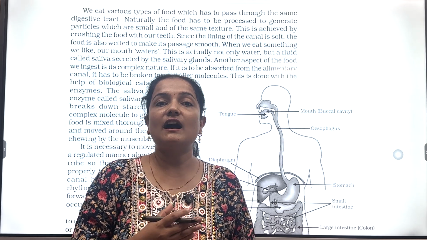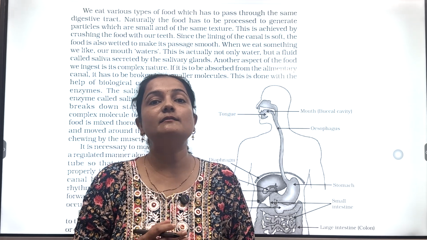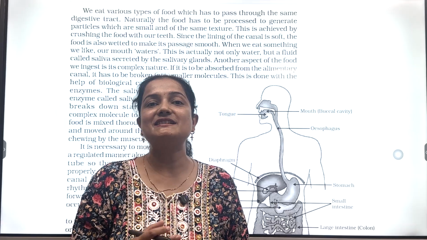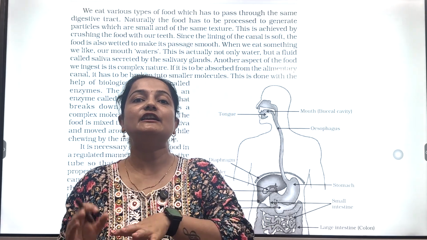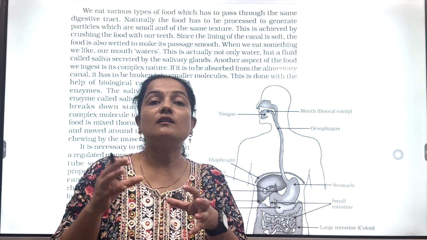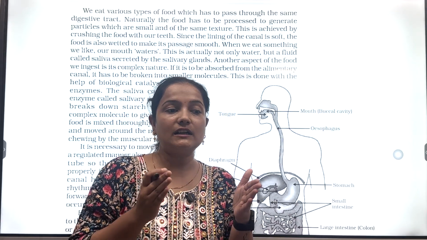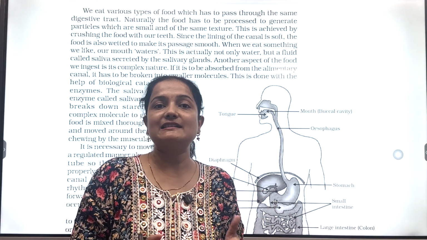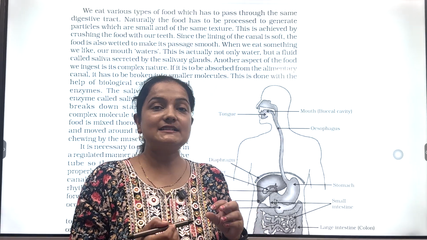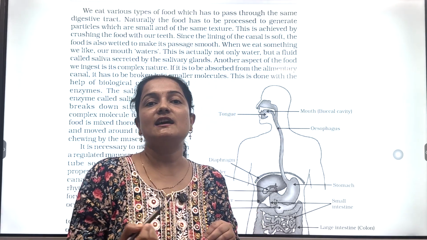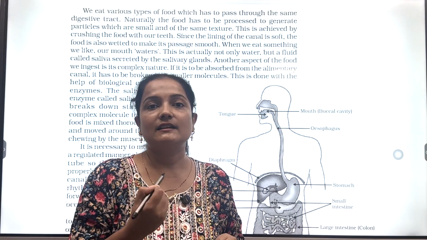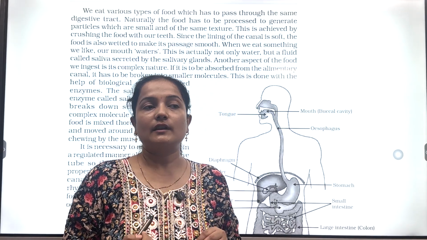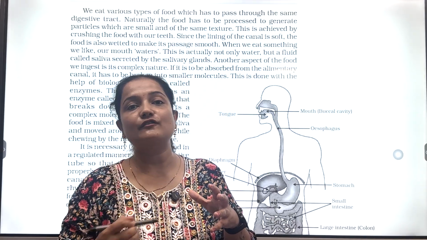Now this saliva has an important biocatalyst. Biocatalyst means the enzyme which is needed to break down the food material into a simpler form. This important biocatalyst is salivary amylase. Salivary amylase, along with the saliva, gets mixed with the food and starts digestion in our mouth. So digestion starts from our mouth.